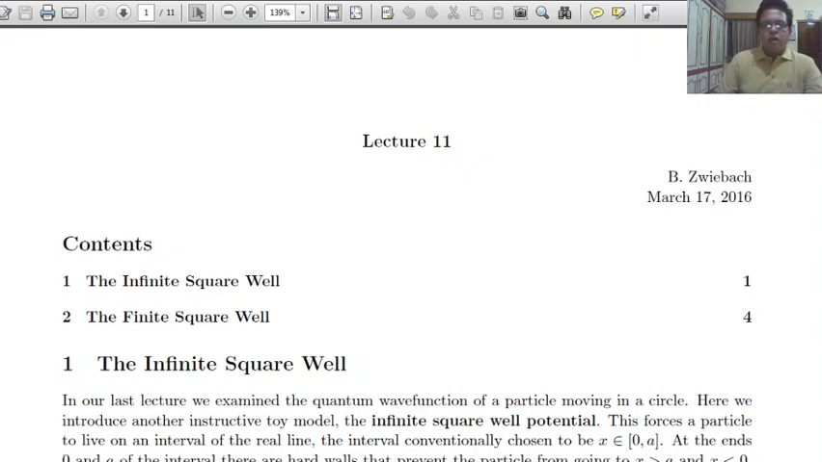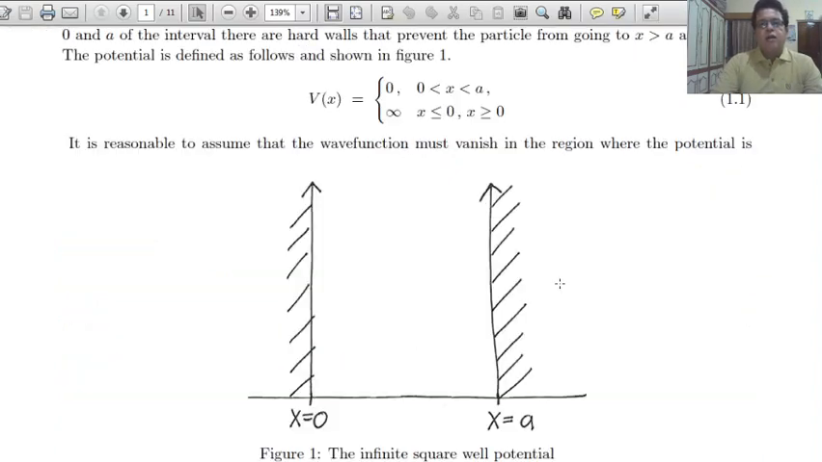Today, we are going to discuss the finite potential well. There is a very interesting and effective lecture by B. Djurdjevic. Initially, they describe the infinite square well that we already discussed in the last lecture.